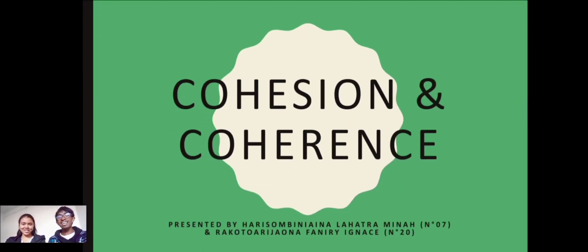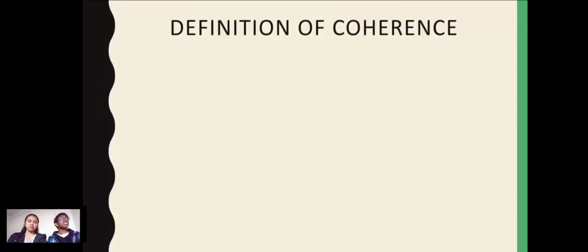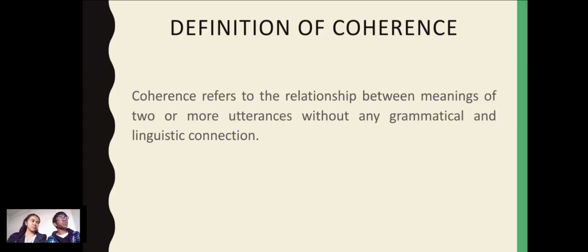My name is Laj. And today we're going to talk about cohesion and coherence in informal conversation. So before understanding what these are in informal conversations, we have to understand the terms. Coherence refers to the relationship between meanings of two or more utterances without any grammatical and linguistic connection.